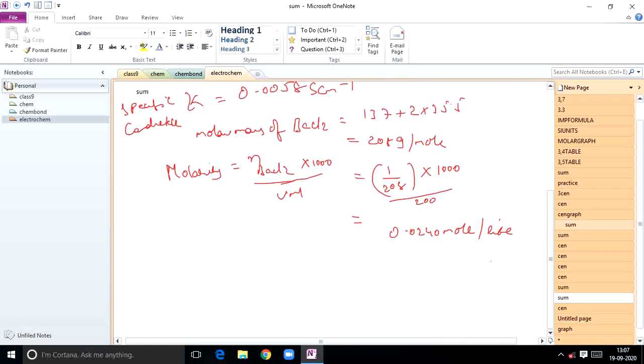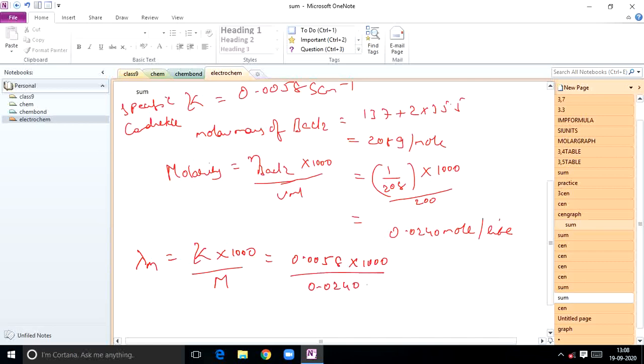Then after that, direct formulas you can use. First you calculate lambda m. Lambda m is equal to K into 1000 by capital M. So K value how much? 0.0058 into 1000 by capital M, 0.0240. So directly you will get the answer, lambda m value, in Siemens centimeter square mole inverse. Calculate this one.